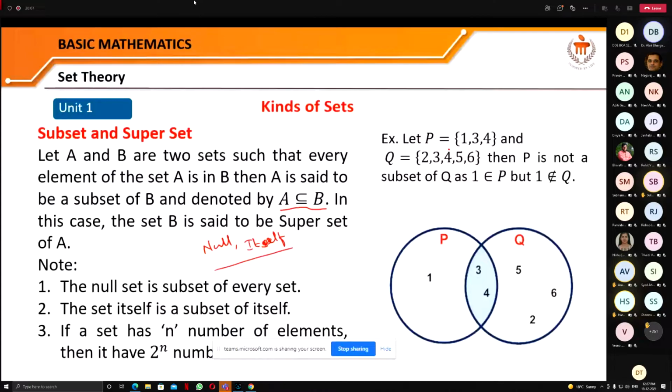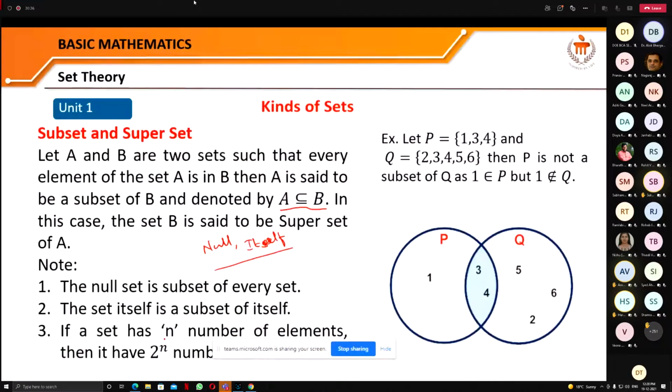So P is not a subset of Q because the element 1 which is in P is not in Q. So in this diagram, when all the elements of a set are in another set, only then the set can be called a subset. Otherwise it is not.